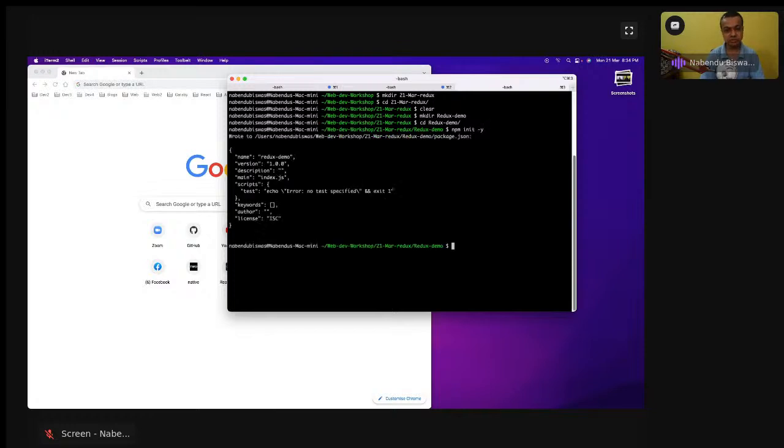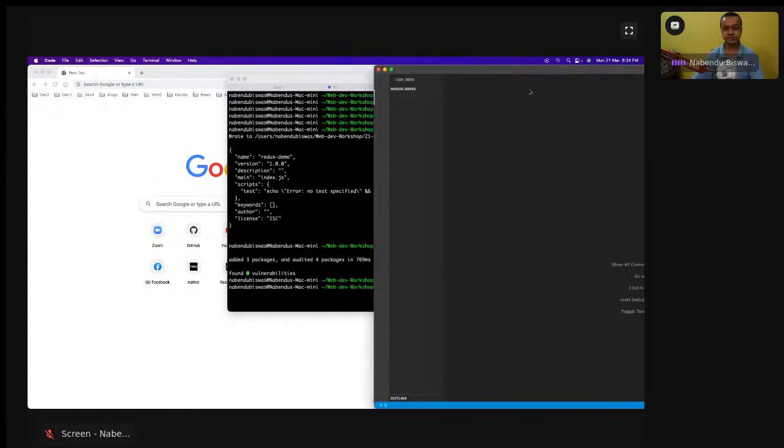It will create an empty package.json file. When you create a package.json file, you can add node modules to it, and the most important node module is Redux. So we're going to install it with npm i redux, and I will open it with VS Code.